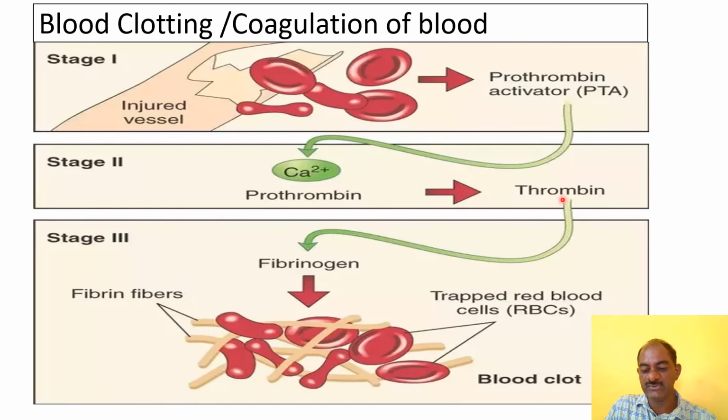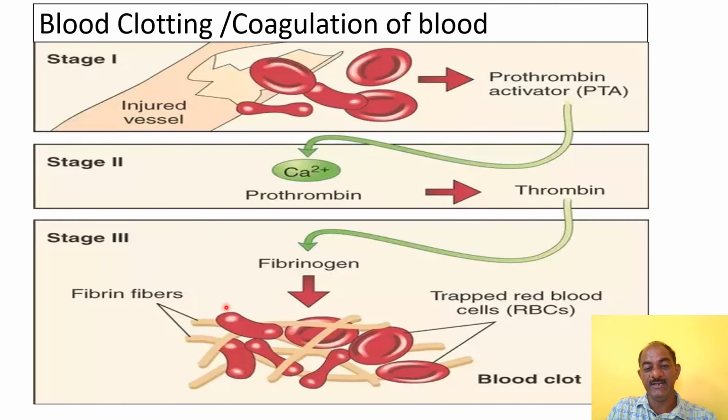Fibrinogen is soluble in plasma, and thrombin polymerizes the monomers of fibrinogen to form insoluble fibrous protein fibers, fibrin. With these fibrin fibers a network is created, and they trap RBC or red blood cells.